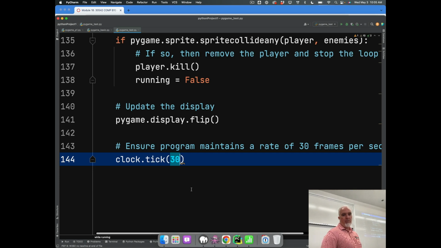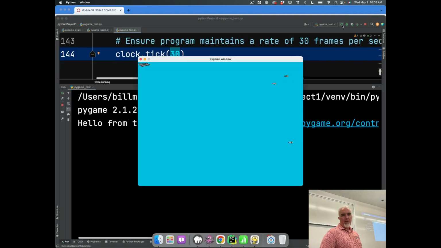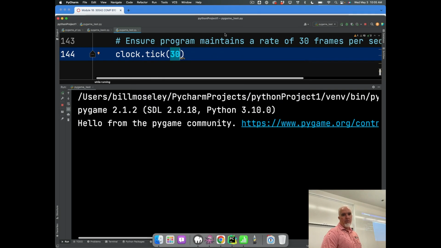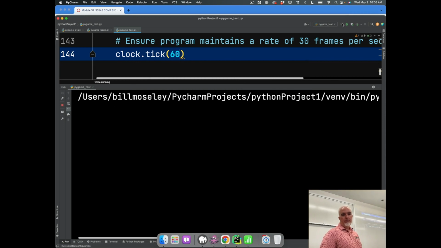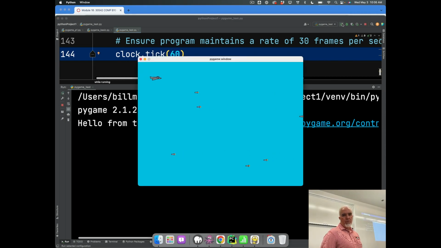So 30 is slow. So if I start at 30, looks like this. If I change it to 60, looks a little faster.